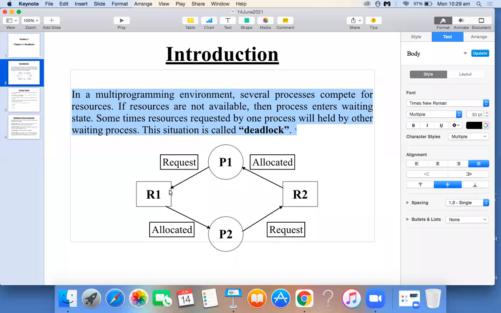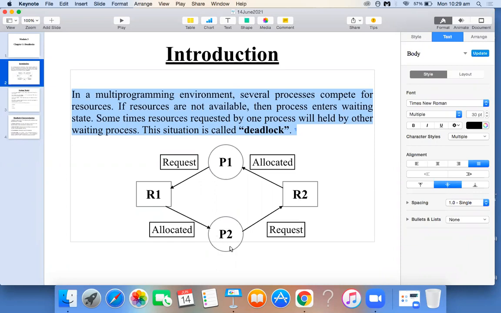What does the arrow mark coming from process P1 to R1 indicate? It means process P1 is requesting the resource R1. Clear with this? Similarly, observe the right part of this diagram. There is an arrow mark from the resource R2 to the process P1. What does this indicate? Process P1 has been allocated resource R2. It means process P1 is holding resource R2 and it is requesting resource R1.